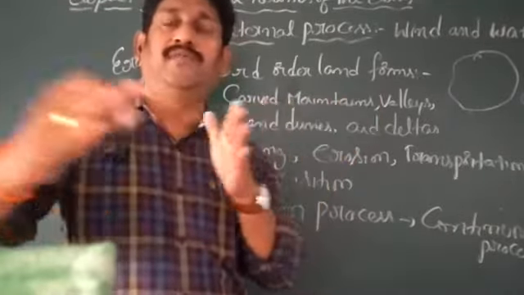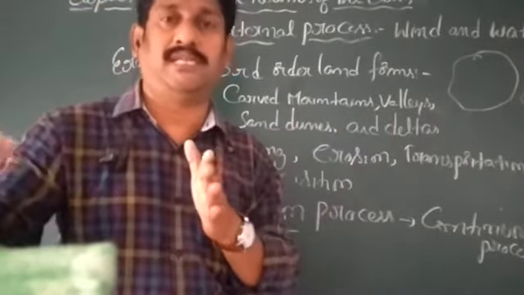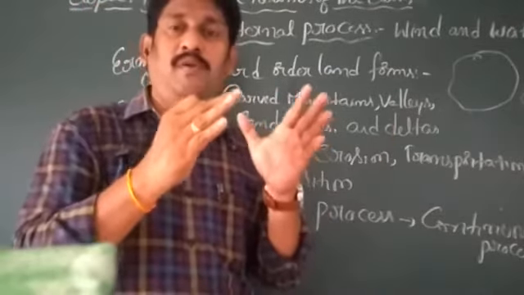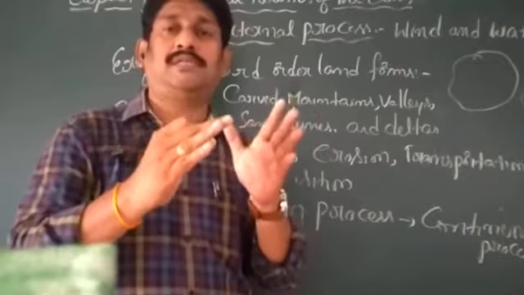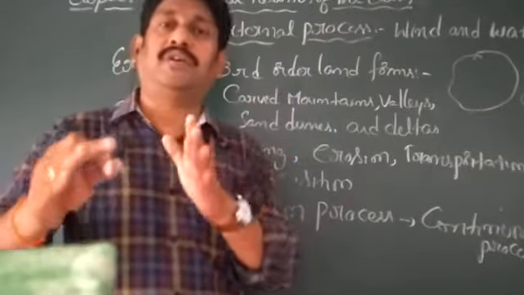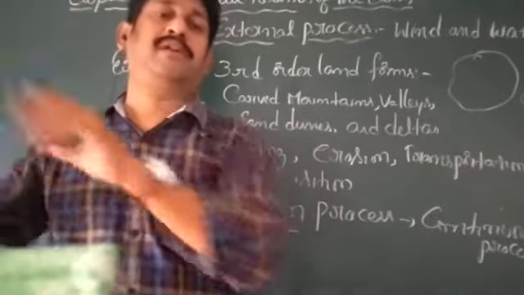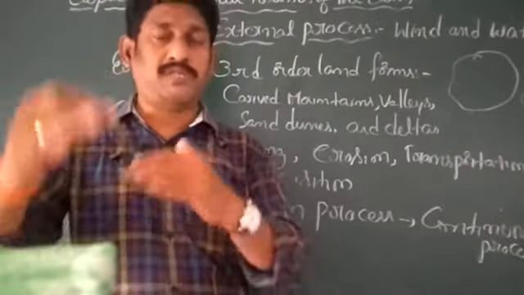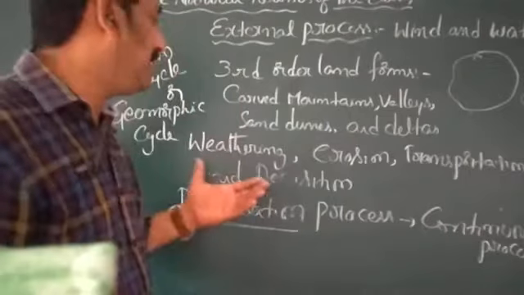Along with that wind force and water force, these small pieces of stones can travel along with the winds and water, and can deposit in one particular place. That process only now we are going to discuss.